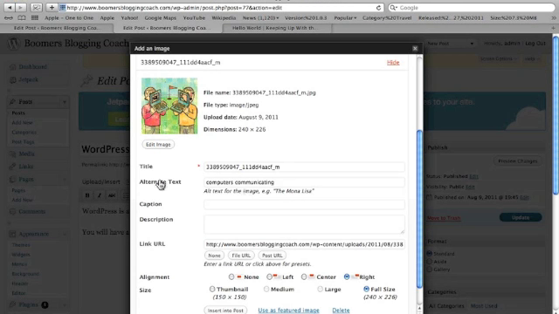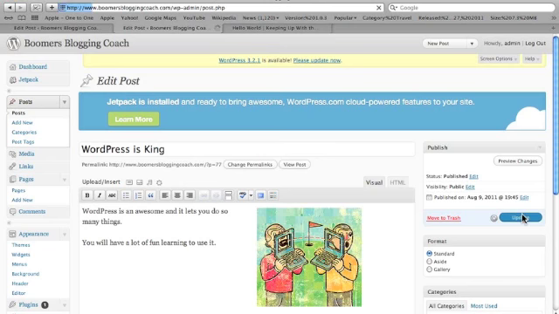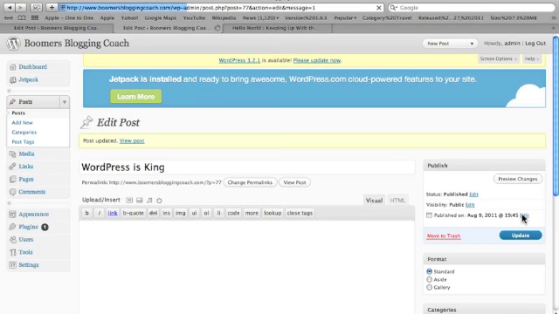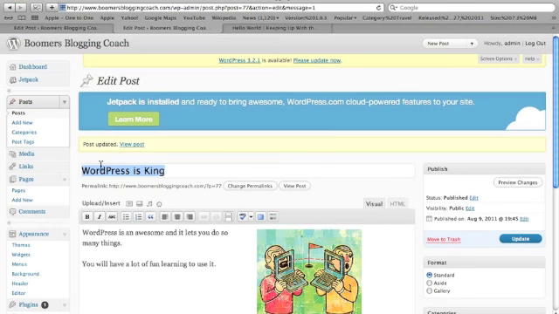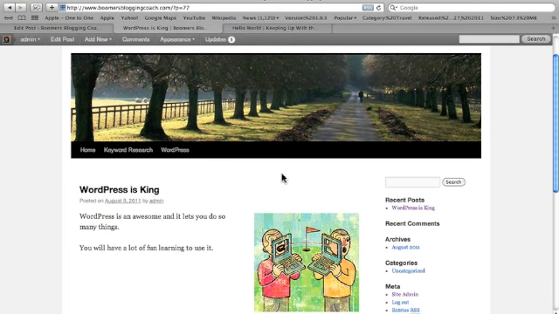You can put some, this is alternative text. I'll talk a lot about this in the future, but it's basically telling what this post is about. Down here you can tell WordPress where you want to put the picture and how big you want it, and then you just insert it. Now let's update it. Anytime you're making changes after you've published something, you have to update it, and there's the post. Let's go check it on the front page. So we've added a picture, and already our first blog is looking better.